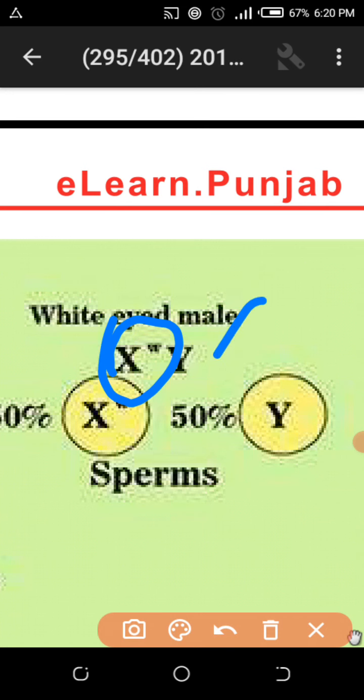Why? Because the male is holandric, or hemizygous. Y-linked genes are only present on the Y chromosome, X-linked genes only on the X chromosome, pseudo-autosomal genes on both chromosomes, but X-linked genes are hemizygous in the male. So one gene is present.